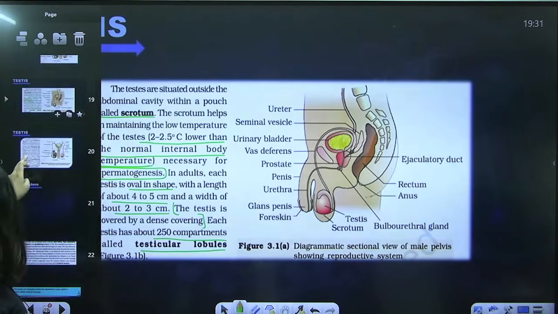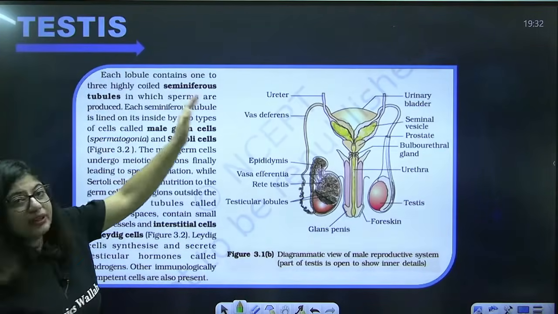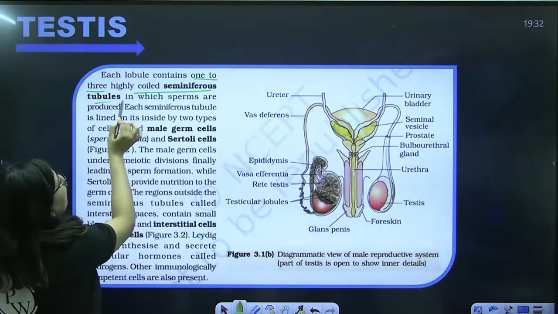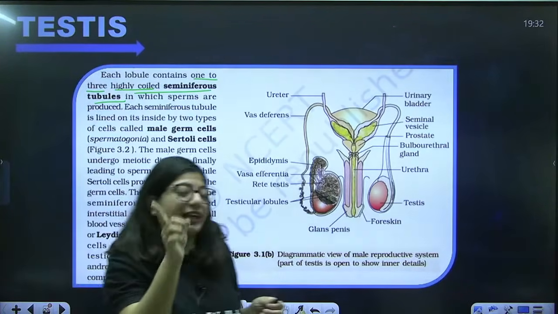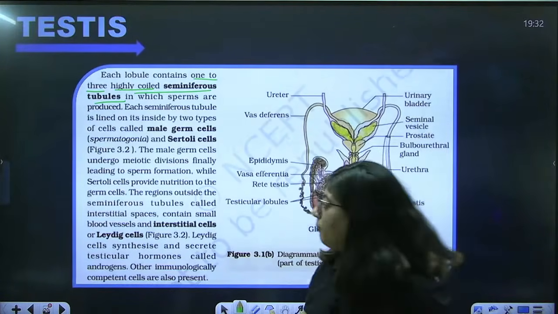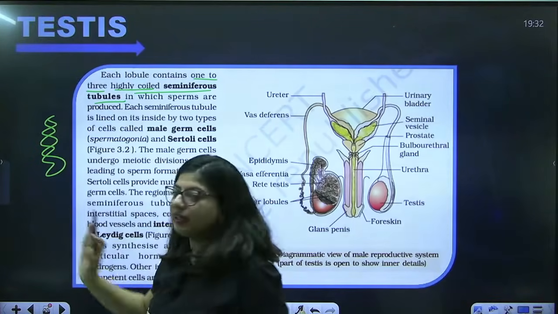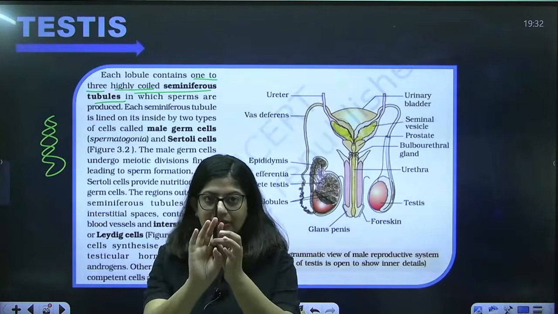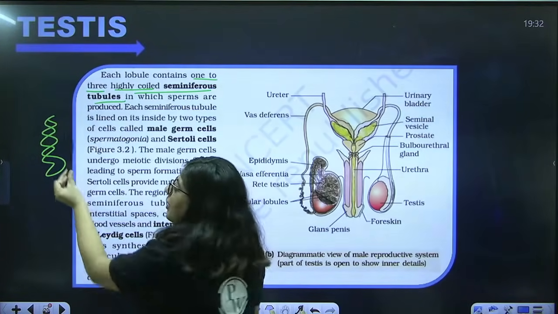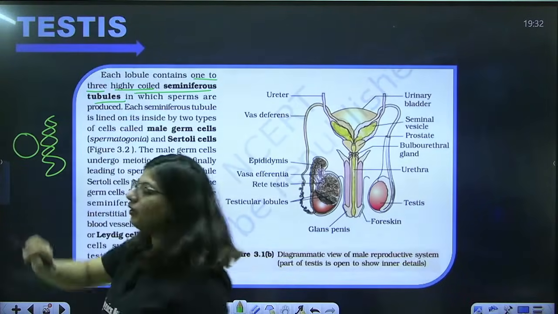Next paragraph. Each lobule contains 1 to 3 seminiferous tubules. Yes, they are highly coiled. When you take another section, you will not look at them as round structures. They will be highly coiled like this. This is how it appears through a longitudinal section like this. But if I take this section, they will appear rounder. You got it? In this section they will appear like this, a highly coiled structure, but in front they will look like this.